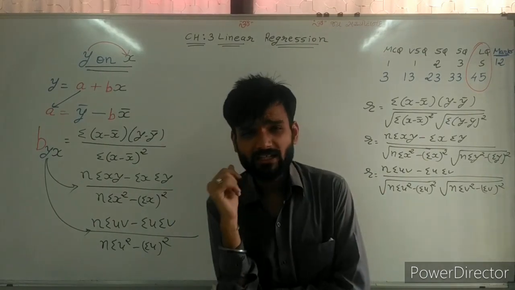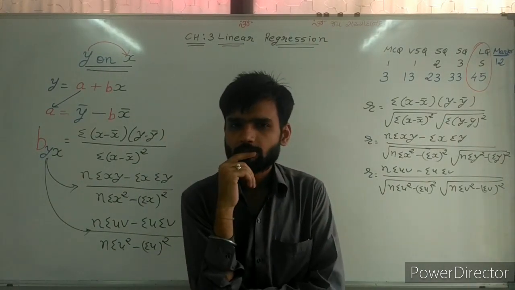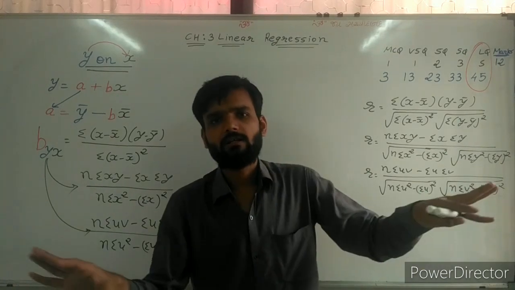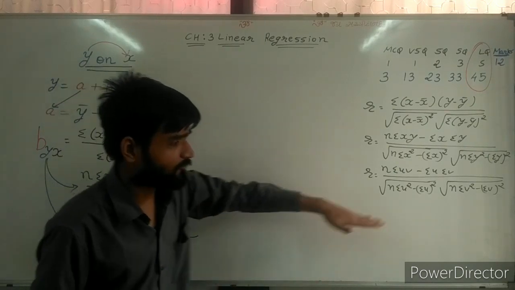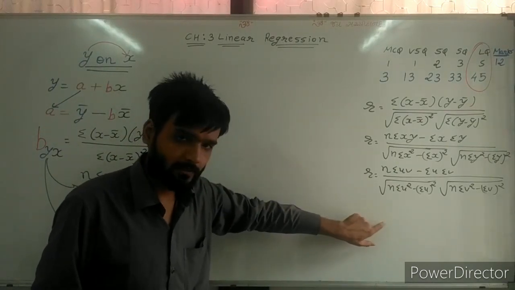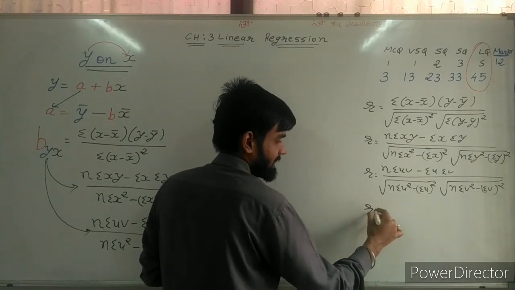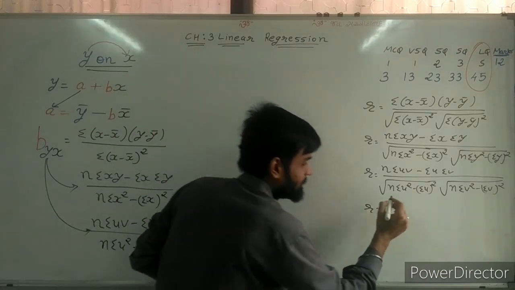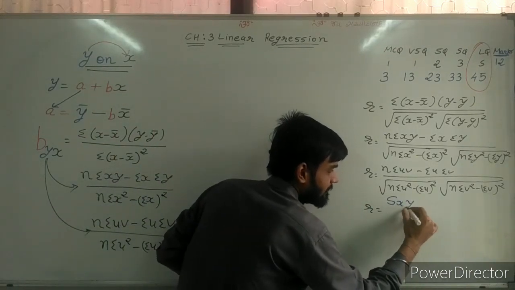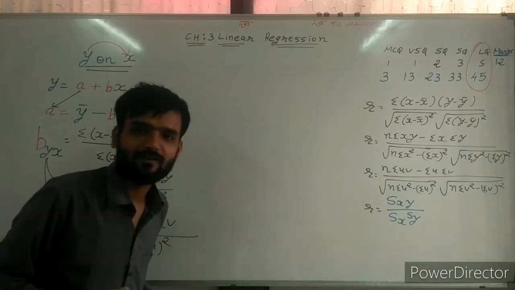Now, sir, today I am covering short sums formula also, because in the last lecture it is already clear. So try to understand. Sir, other formulas for short sums I am writing here. See, R is equal to, sir, we know the short sums formula Sxy upon Sx into Sy.